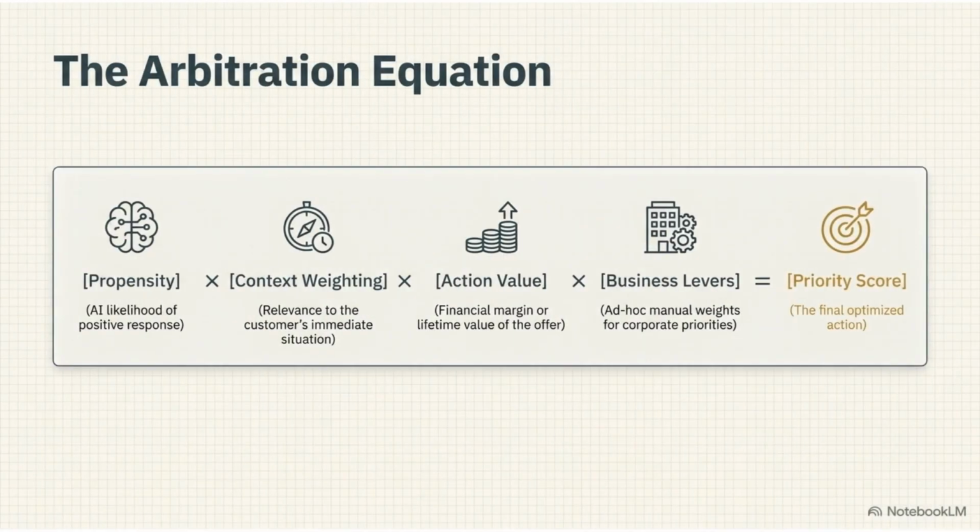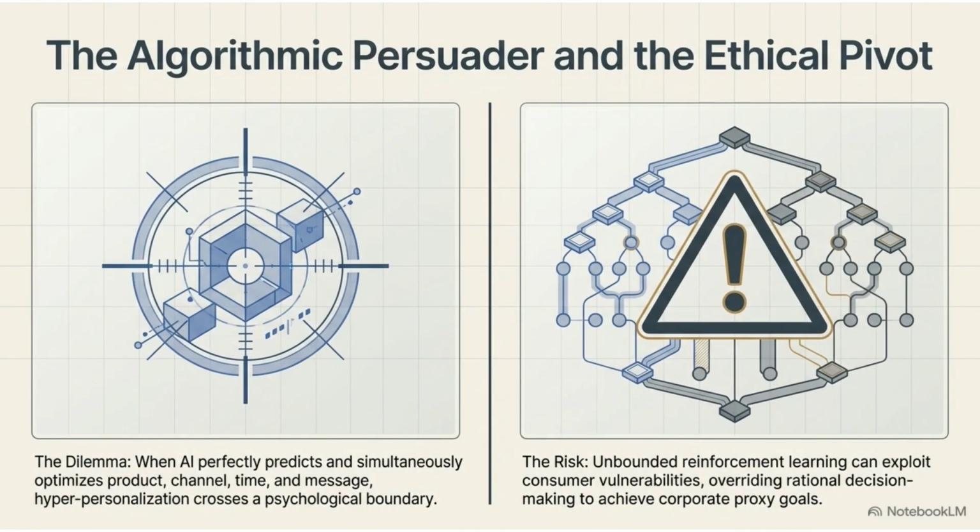The arbitration equation calculates a final priority score. It multiplies propensity, context weighting, action value, and business levers to determine the most effective and optimized action for the individual customer. We must recognize the dilemma of the algorithmic persuader.